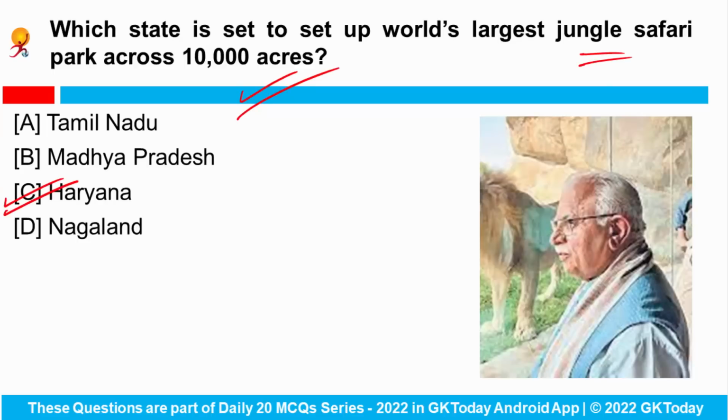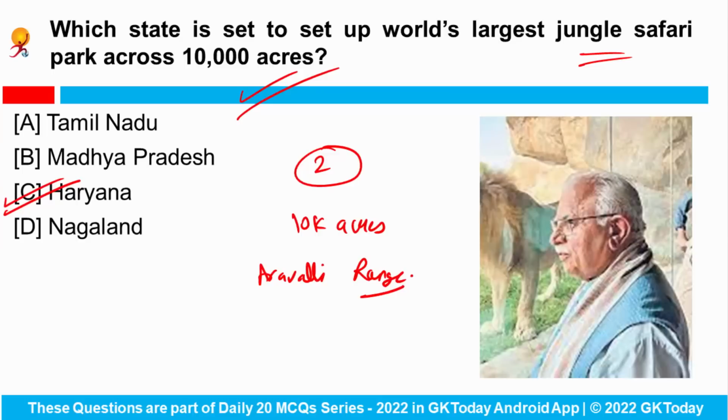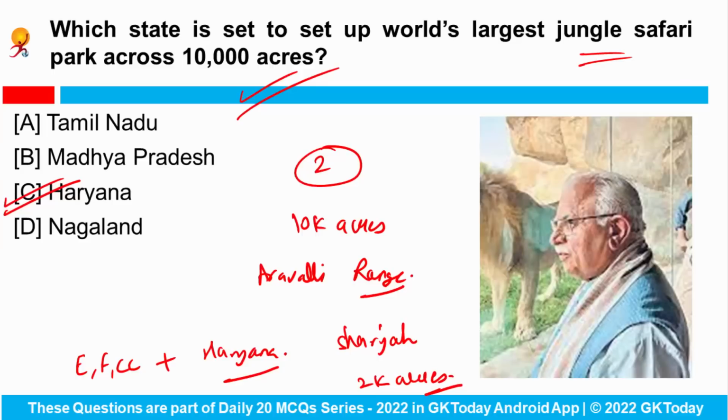Next is, which state is set to set up the world's largest jungle safari park across 10,000 acres? So Haryana has recently announced that 2 international firms will be hired to develop the world's largest jungle safari park that would be spread across 10,000 acres in the Aravalli ranges. Okay, and this proposed project will be jointly developed by the Union Ministry of Environment, Forest and Climate Change and the Haryana government. At present, the largest curated safari park outside Africa is in Sharjah, which spans over 2,000 acres. Okay, so the world's largest jungle safari park would be set up in the state of Haryana.